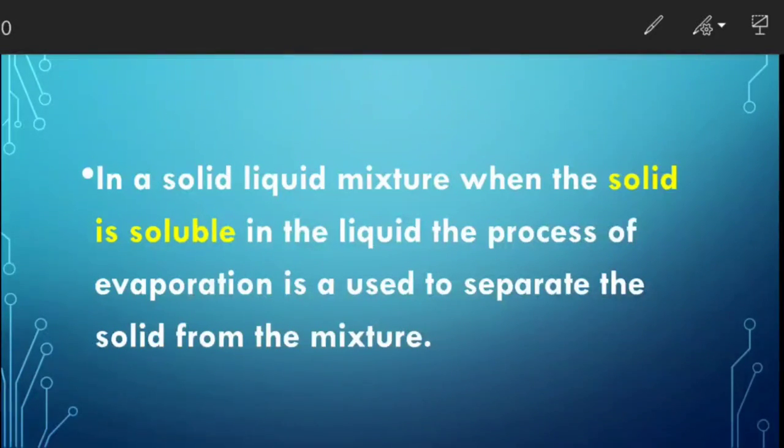So in evaporation, in a solid-liquid mixture, when the solid is soluble in the liquid, the process of evaporation is used to separate the solid from the mixture. So any solid which is miscible in the liquid, which can dissolve in the liquid, you can separate that as well by the process of evaporation.